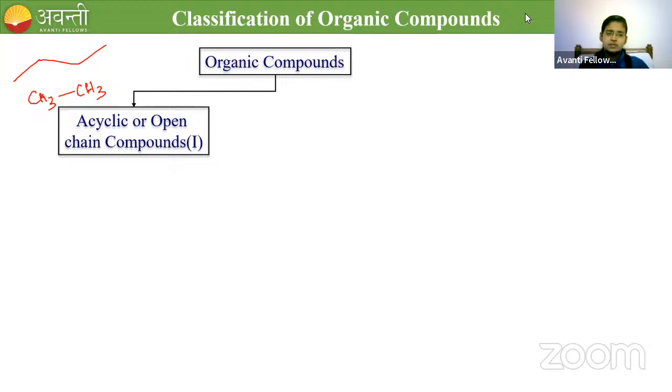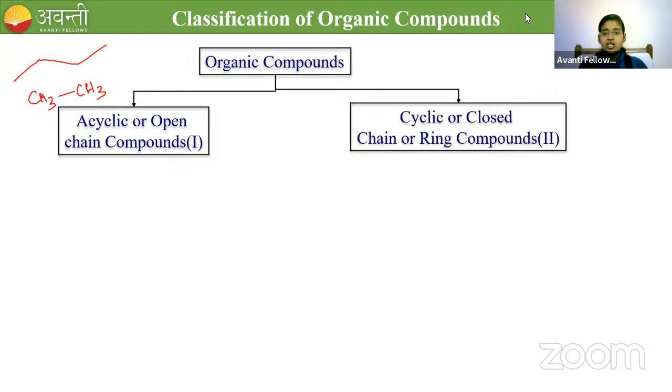Any compound which is of open type is called an acyclic compound or open chain compound. The second classification is cyclic or closed chain compounds, or ring compounds.